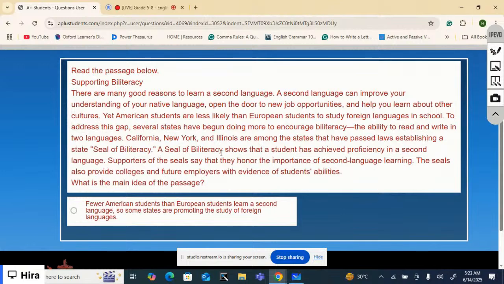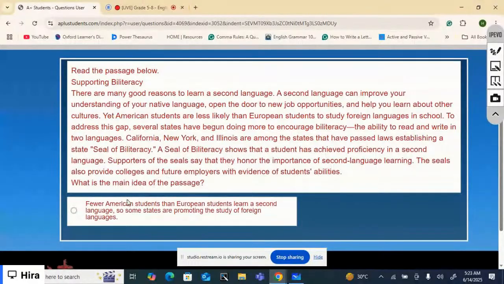A seal of biliteracy shows that a student has achieved proficiency in a second language. Supporters of the seals say that they honor the importance of second language learning. The seals also provide colleges and future employers with evidence of students' abilities.